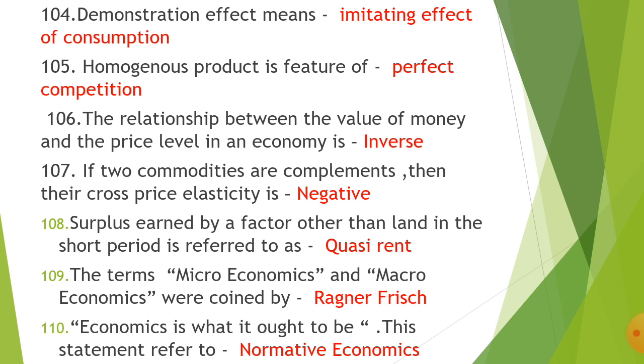108, surplus earned by a factor other than land in the short period is referred to as quasi-rent. Once again, one more important question. The terms microeconomics and macroeconomics were coined by Ragnar Frisch. 110th and the last one, economics is what it ought to be. This statement referred to normative economics.